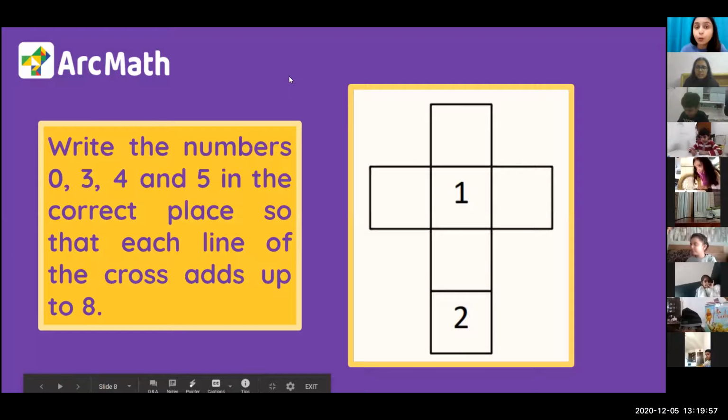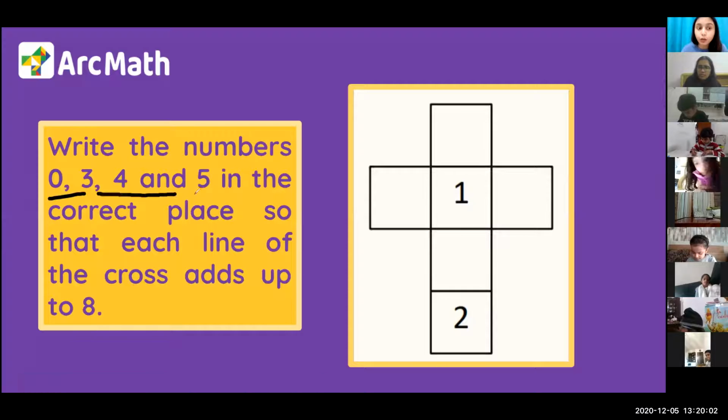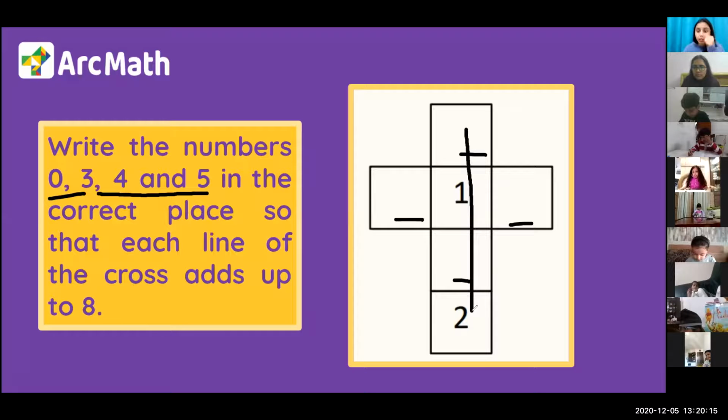We have to put these 4 numbers 0, 3, 4 and 5 in these boxes. One time you can use only one number, and you have to complete them according to the addition. That means this standing line number should be equal to 8 and sleeping line number should also be 8.